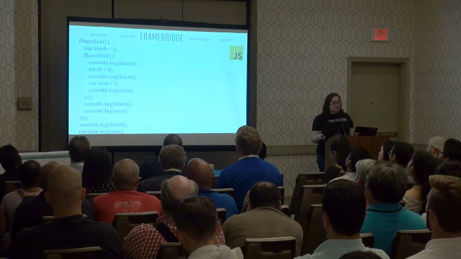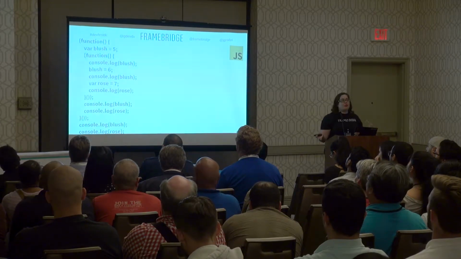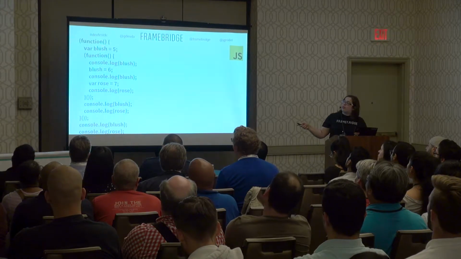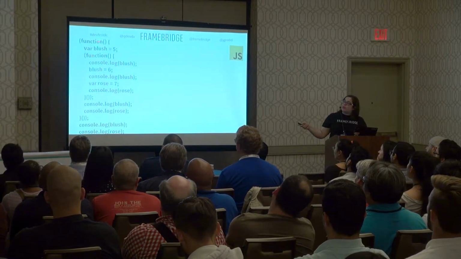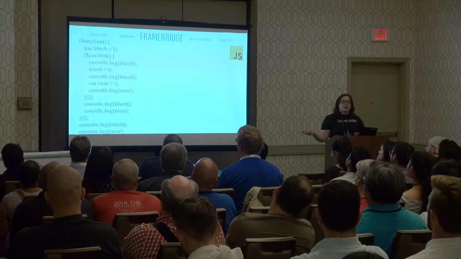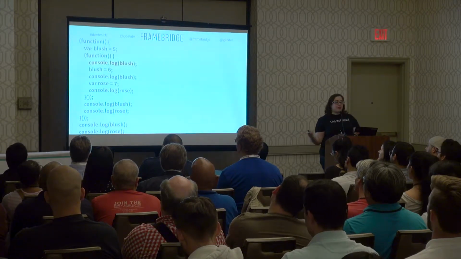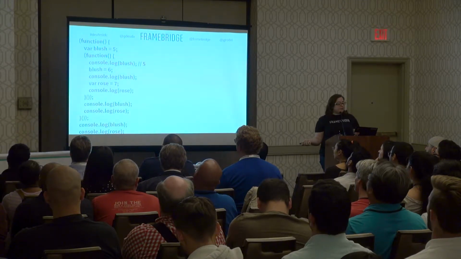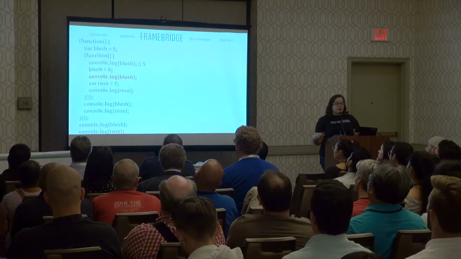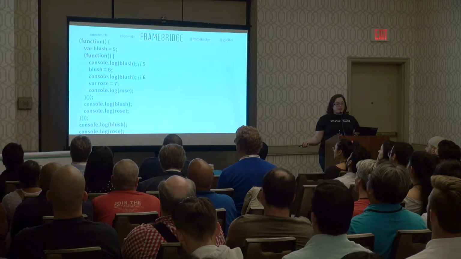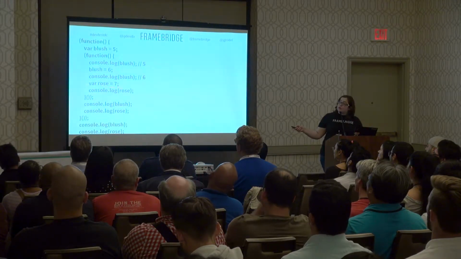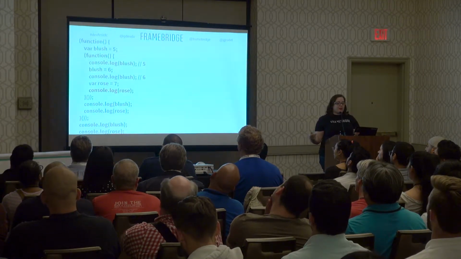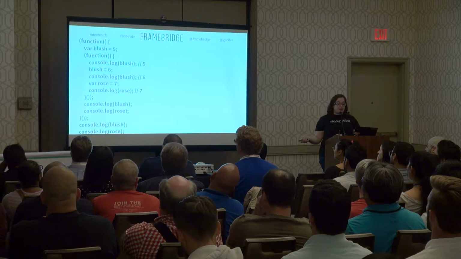Here's a more complicated example of that same thing. Now I have two immediately invoked anonymous functions nested. So I've got one starting up here, and then a second one. In that first one, I'm going to set up var blush to equal 5. Then I can go into the second function and console log out blush, and I'll see 5. I'll change blush to 6, and when I console log out blush, I'll get the value 6. Then I set up var rouge equals 7, var rows equals 7, and when I take a look at the value in rows, I'll see 7.